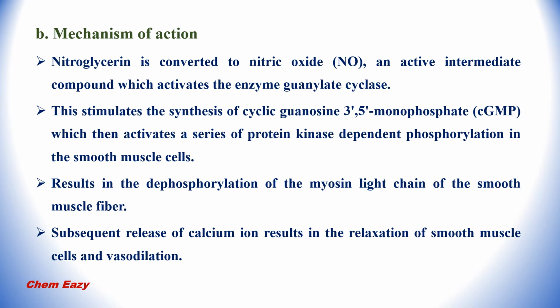Results in the dephosphorylation of the myosin light chain of the smooth muscle fiber. Subsequent release of calcium ion results in the relaxation of smooth muscle cells and vasodilation.